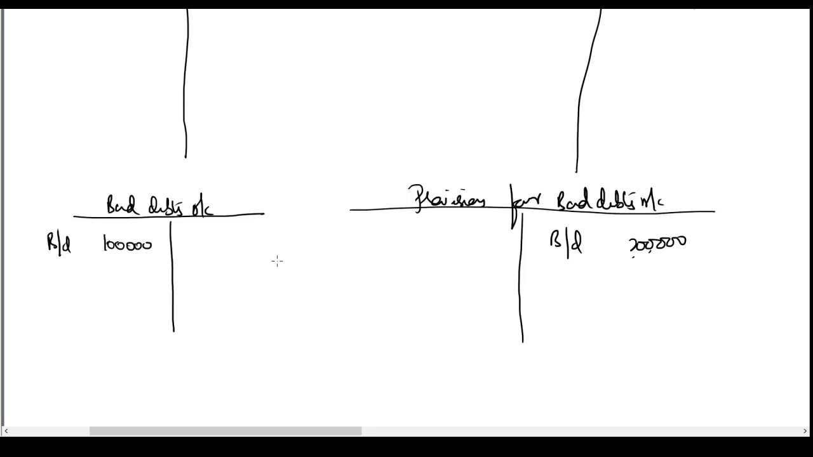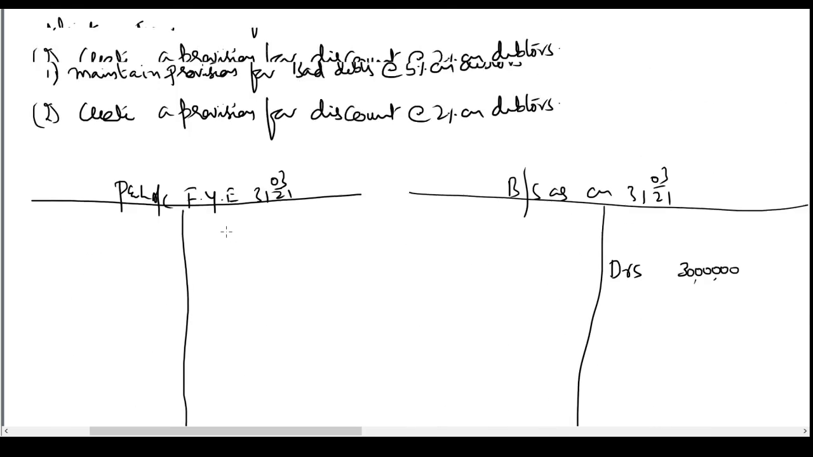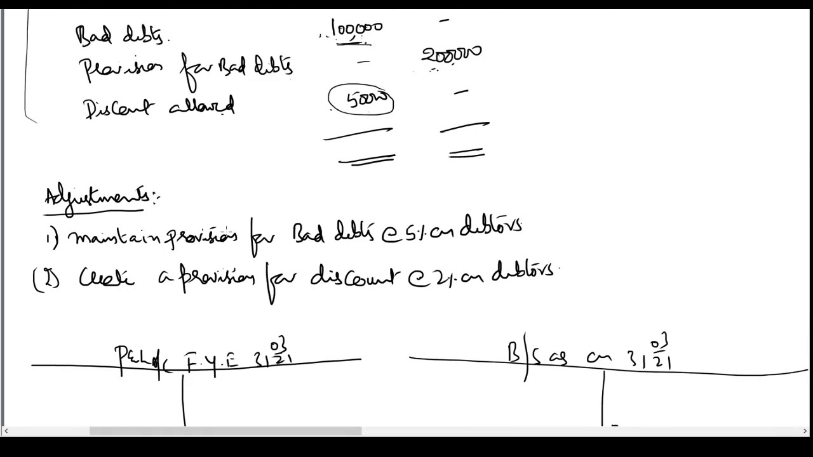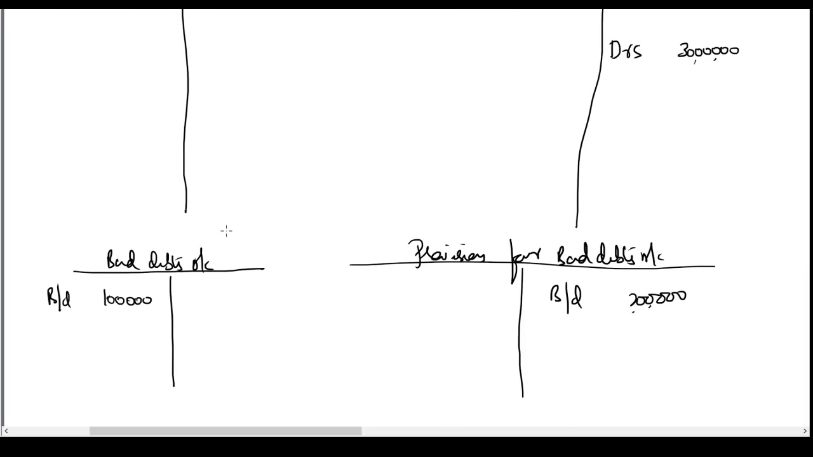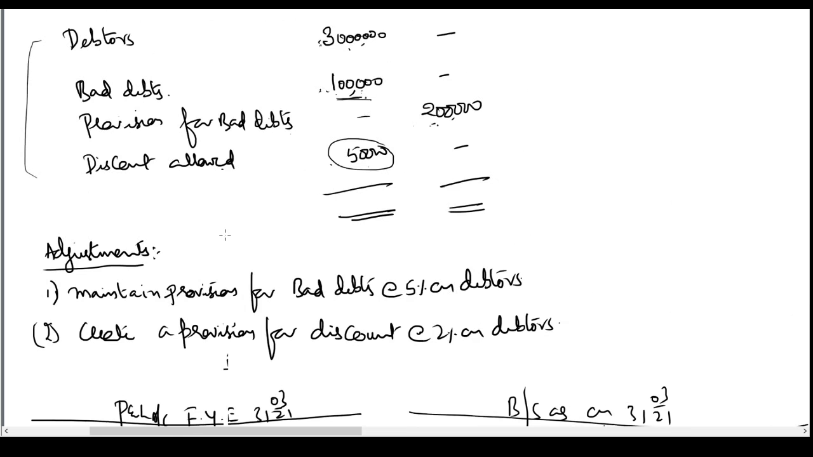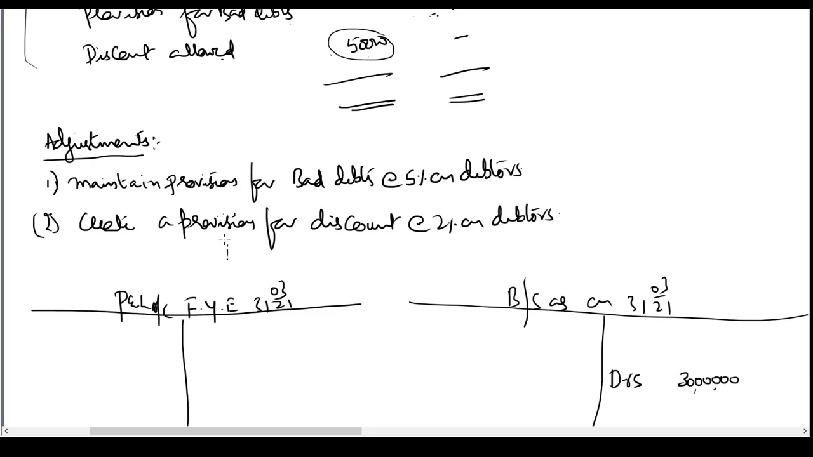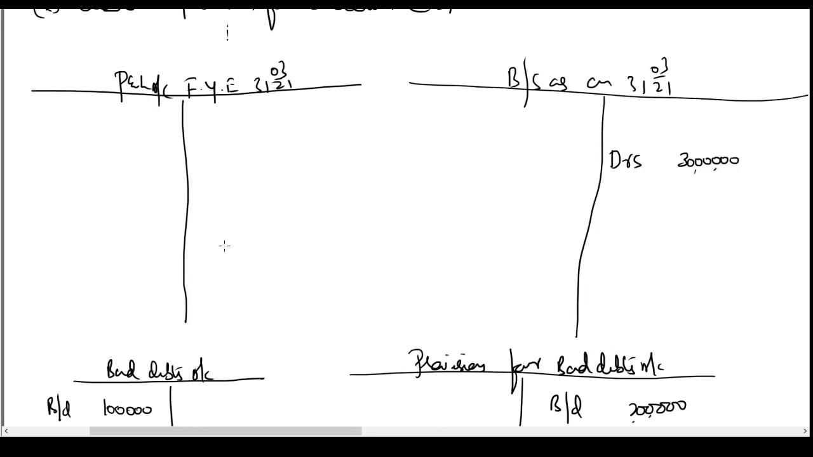Then we have some discount. So what is the amount of discount allowed? 50,000. There is no provision for discount in the trial balance. That means this loss is not yet provided for. So we have to debit this loss to the P&L account. We pass the entry: P&L account debit to discount, 50,000. With this, that account balance will get closed.